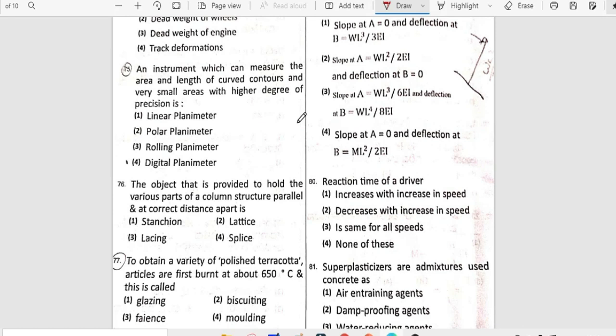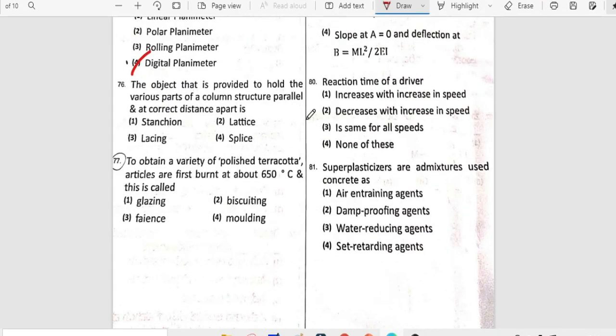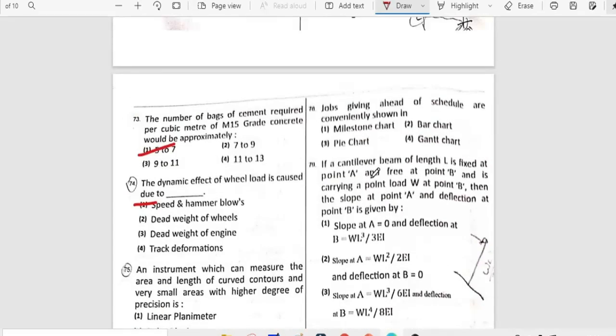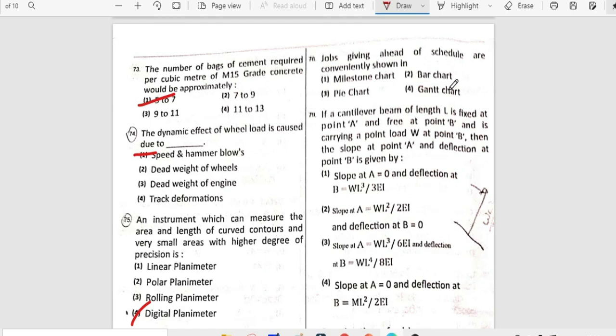An instrument which can measure the area and length of curved contours and very small areas with higher degree of precision is option 4. The object that is provided to hold the various parts of a column structure parallel and at correct distance apart is called as lacing. To obtain a variety of polished terracotta articles, first burnt at 650 degrees Celsius, this is called as biscuiting. Jobs going ahead of schedule are conveniently shown in Gantt chart.